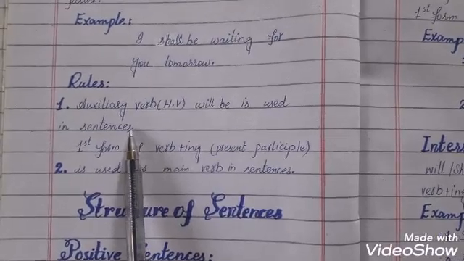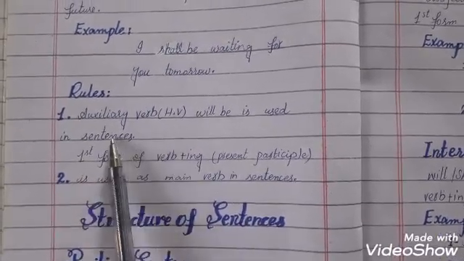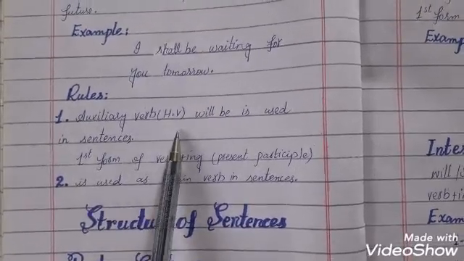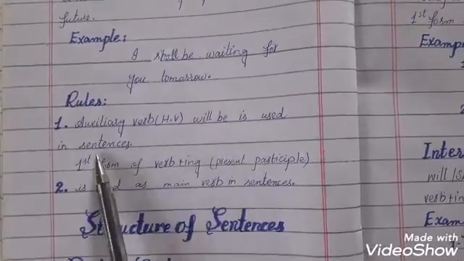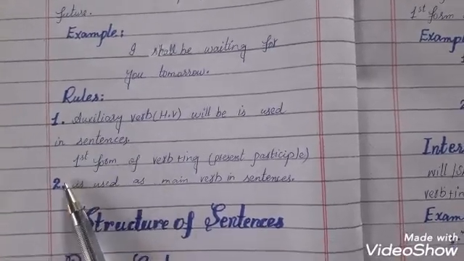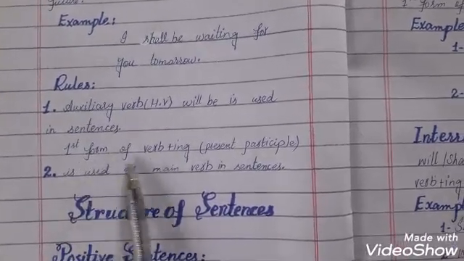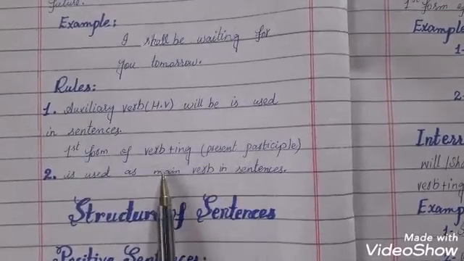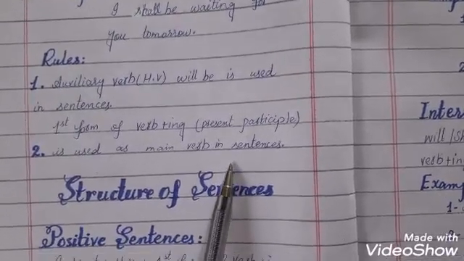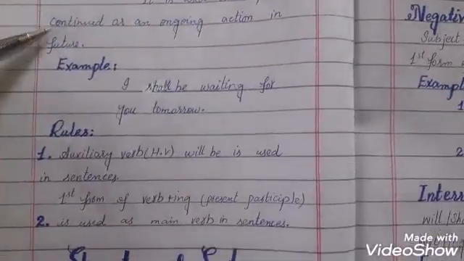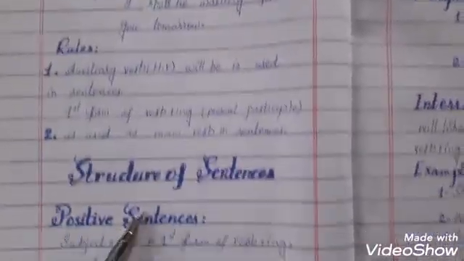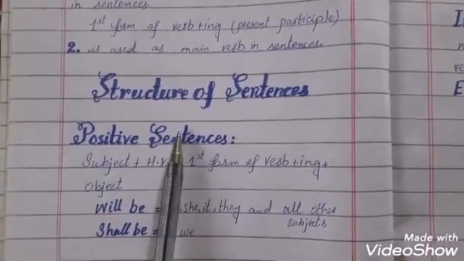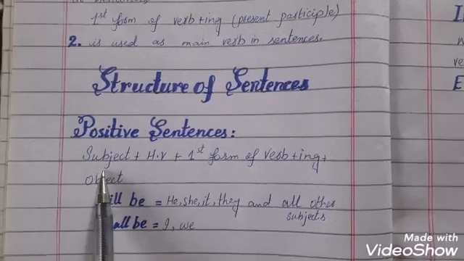Now we are going to study the rules of future continuous tense. The first rule is auxiliary verb or helping verb will be is used in sentences. Second rule is first form of verb plus ing, that is called present participle, is used as main verb in sentences. Students, you will learn this definition and these rules. Now move towards the structure of sentences, how we can make future continuous tenses.